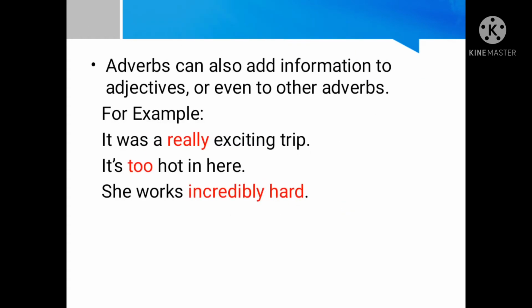Adverbs can also add information to adjectives or even to other adverbs. For example, it was a really exciting trip. It's too hot in here. She works incredibly hard. Now in the first two sentences, the adverb is describing an adjective, but in the third one, an adverb is describing another adverb.